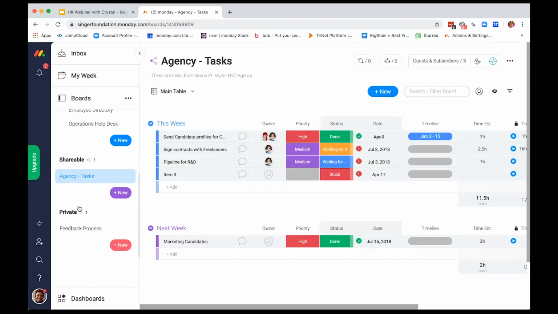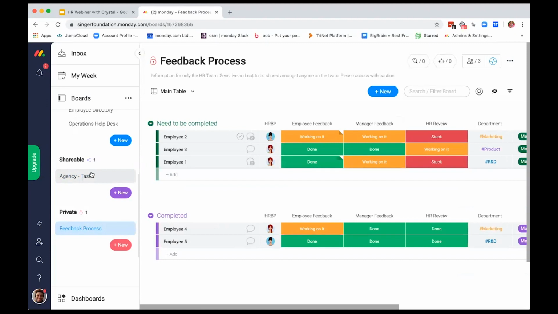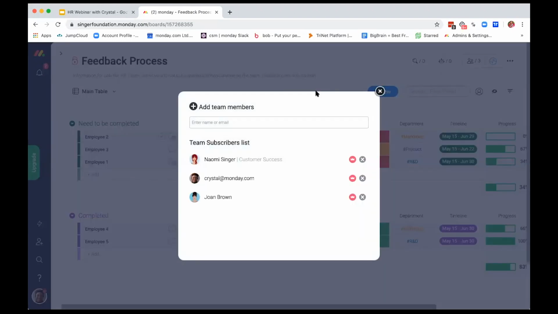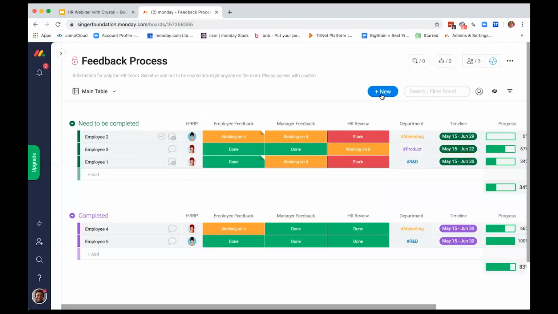Another thing you can do is create a private board. This is just one example of a feedback process for the 5 employees that you have, and you want to be able to make sure that this information is lock and key because feedback is very sensitive, and we don't want the entire staff to have access to everyone's feedback. We'll make that a private board, and now it's just locked down to the participants that are on this board. We can always add in team members, remove their status, how we see fit, and then we're good to go from there.